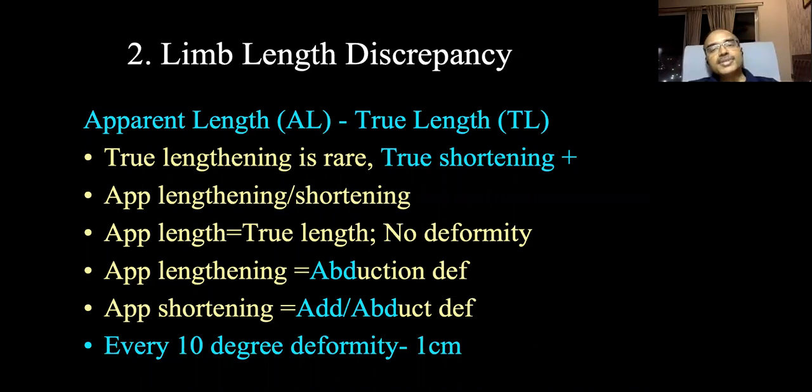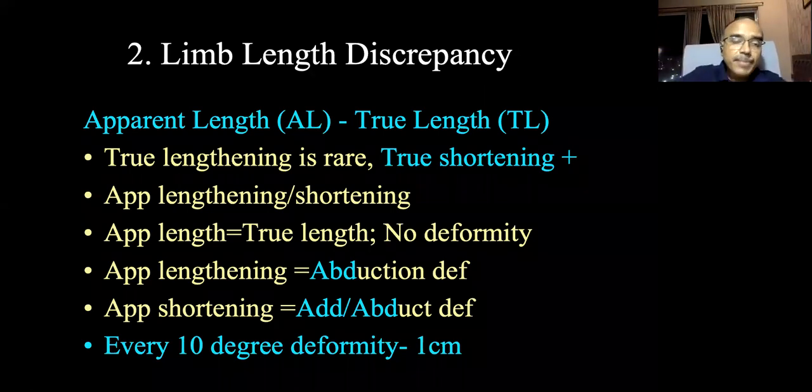So in most of the cases, there is a true shortening. So you'll find there must be some amount of true shortening when you compare both sides. But there will be apparent lengthening and apparent shortening when you measure the apparent length. When the apparent length is equal to true length, that means there is no deformity. Okay, so there is no coronal plane deformity, abduction or adduction deformity.